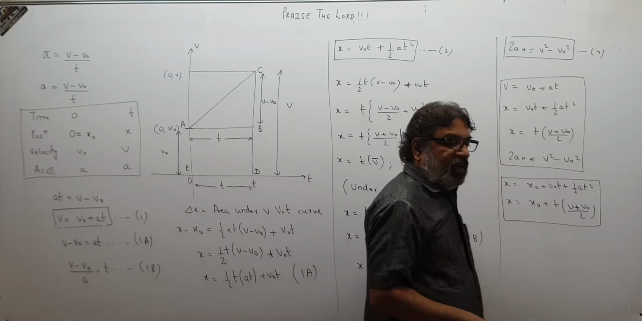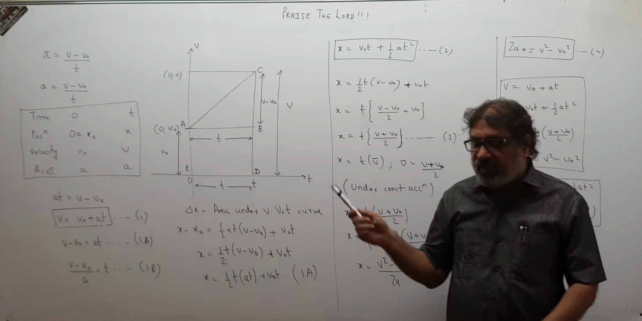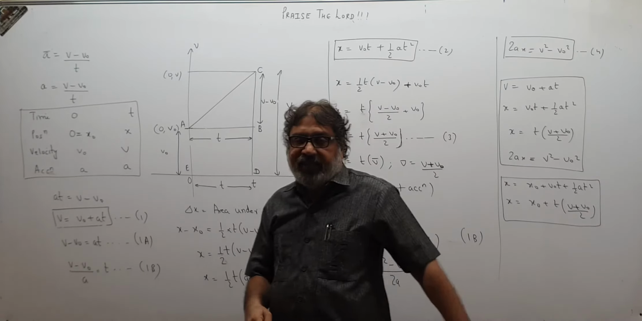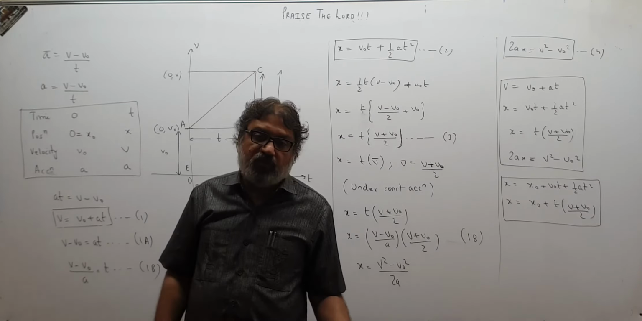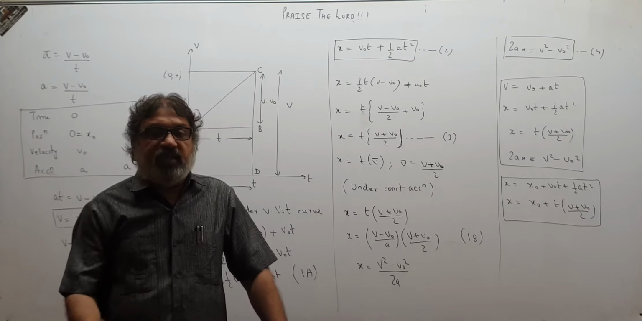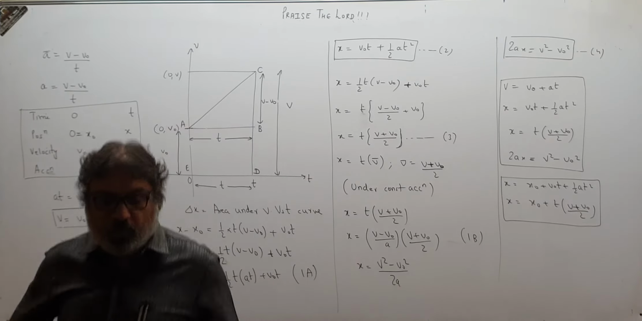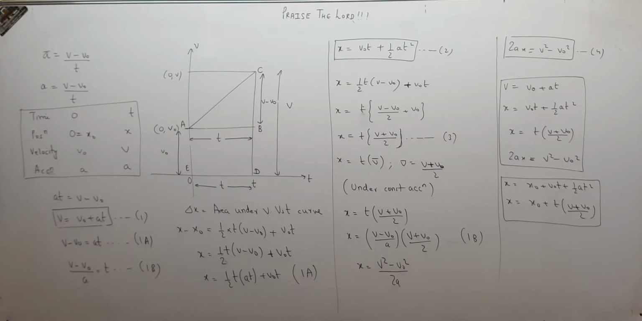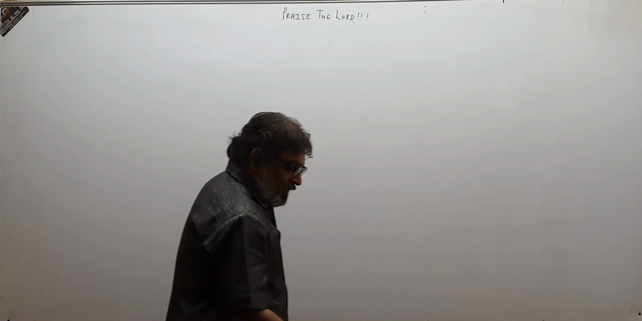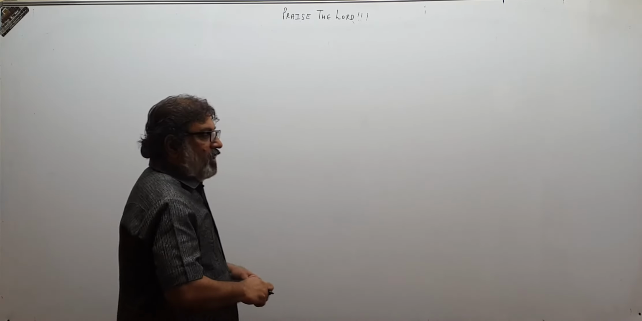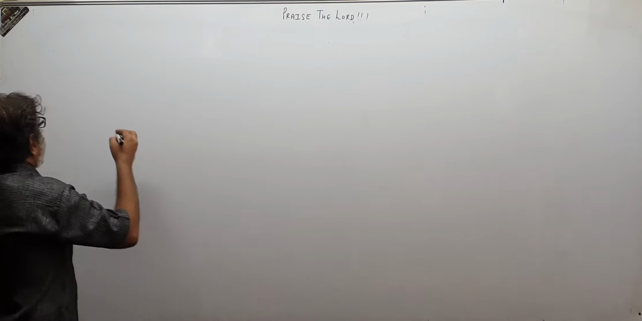So using graphs, children, and basic common sense, we have derived the 4 equations of motion in one dimension in case of uniform acceleration. Now we will see the integration method to get these equations. Please pause and copy. Okay, children, now we begin the method of calculus to get these equations.